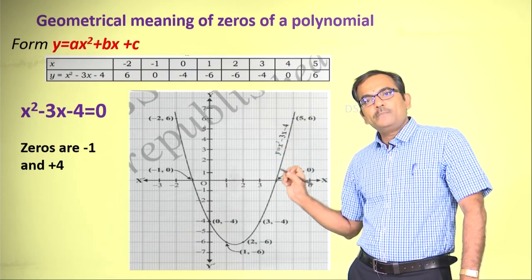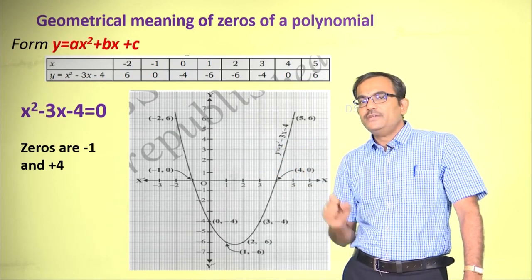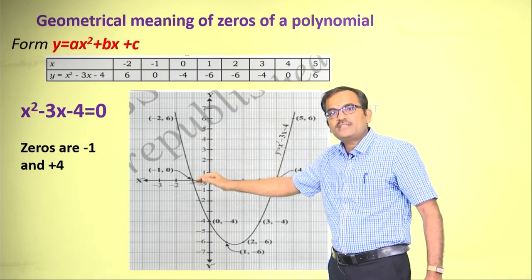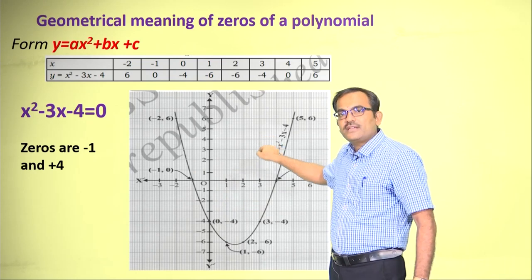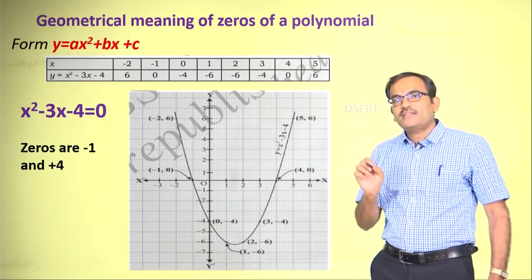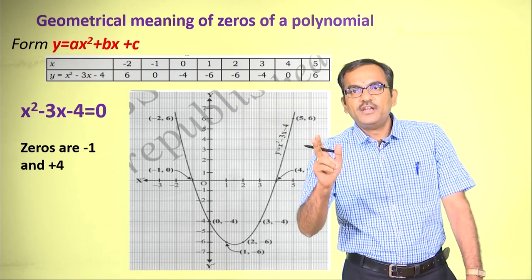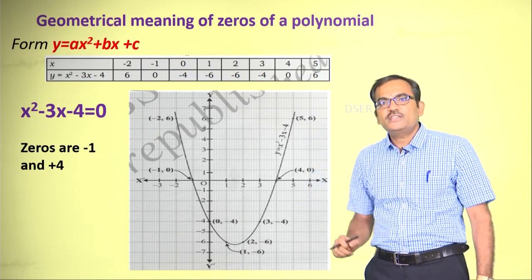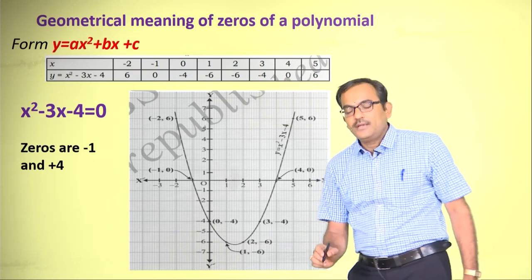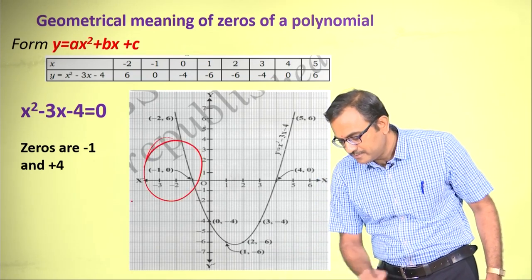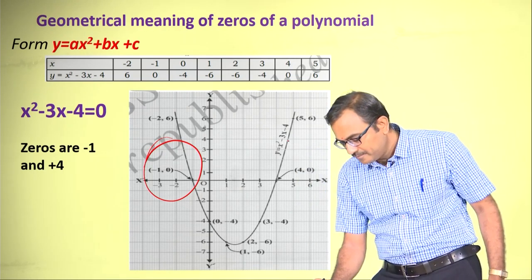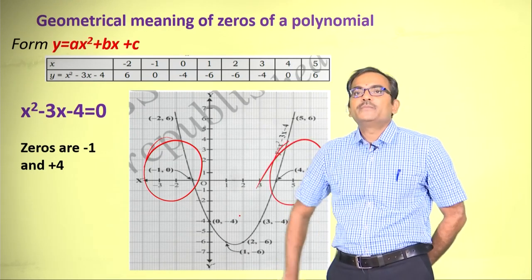You also observe a peculiar thing here: this parabola is cutting the x axis at two distinct points, and those points are (-1, 0) and (4, 0).